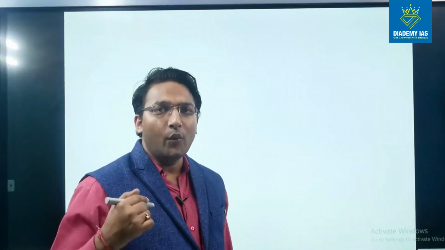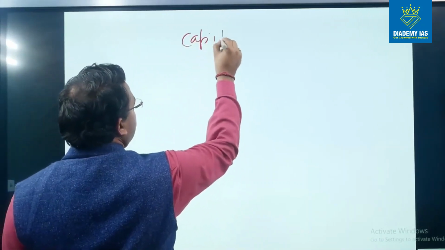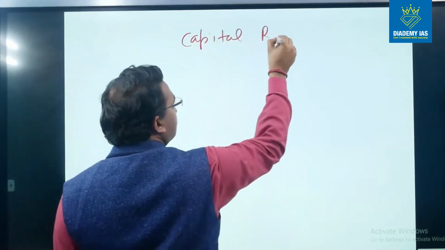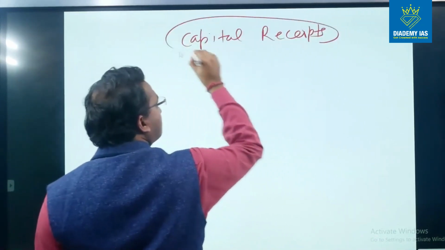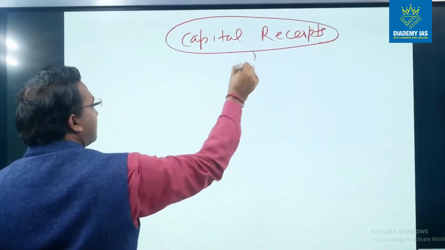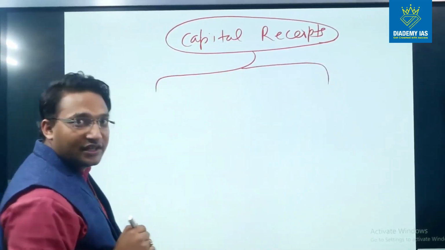So now let us see various components of the capital receipts. So in the capital receipt, there are primarily two kinds of receipts.